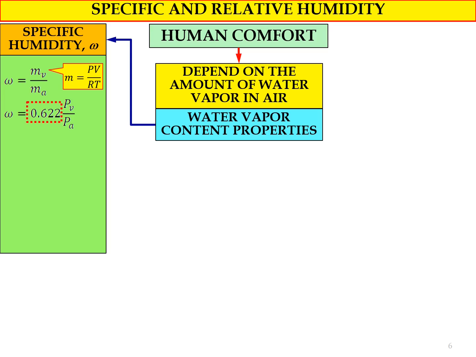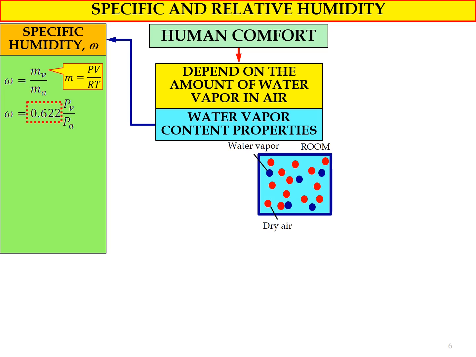The value of 0.622 actually comes from the equation PV equals mRT. Let's say we consider a room. Inside the room, or a confined space, we have water vapor represented by blue dots, and dry air represented by red dots.